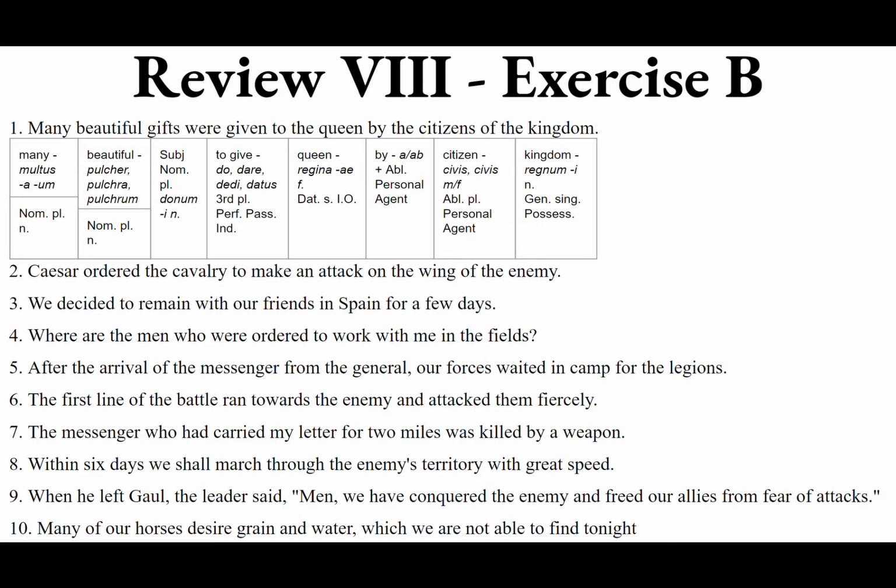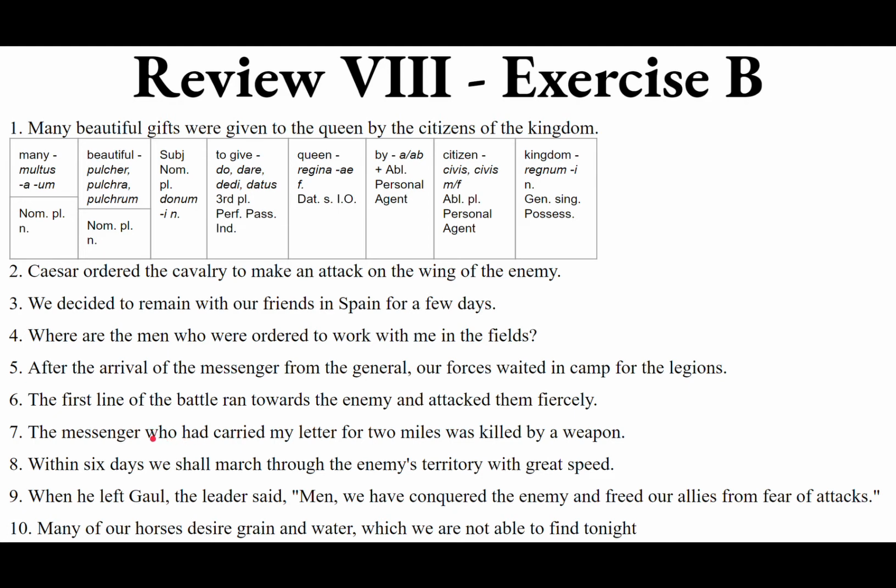Septima. The messenger who had carried my letter for 2 miles was killed by a weapon. By Jove. So, who had carried my letter for 2 miles? Well, that is a relative clause describing this messenger, and the main verb is was killed. Was killed by a weapon. Who was killed by a weapon? Why, the messenger was. Who's that guy? He was the guy who was carrying my letter for 2 miles.